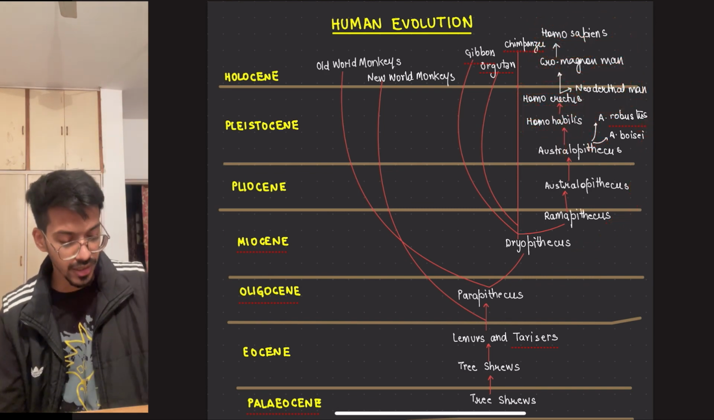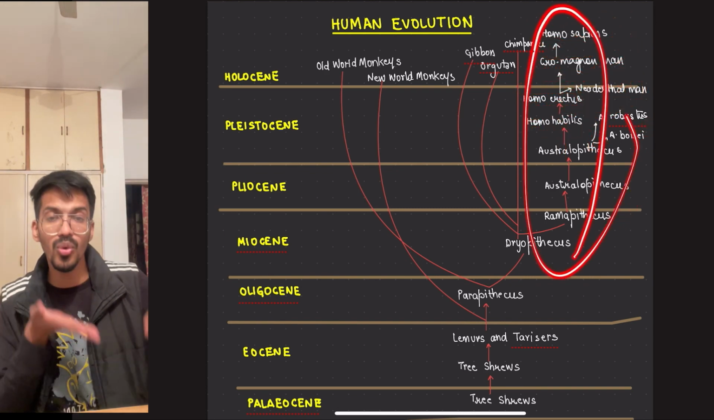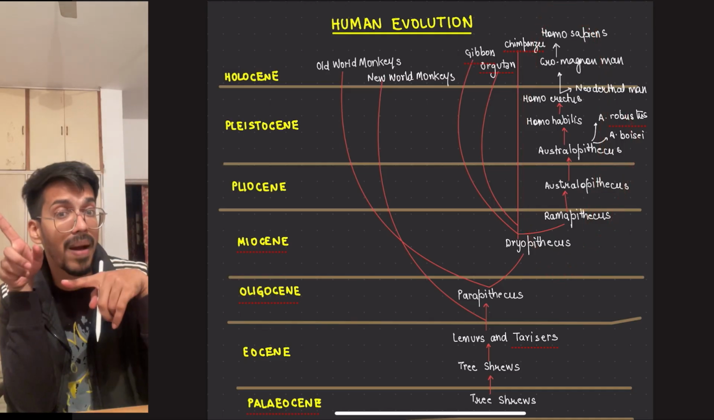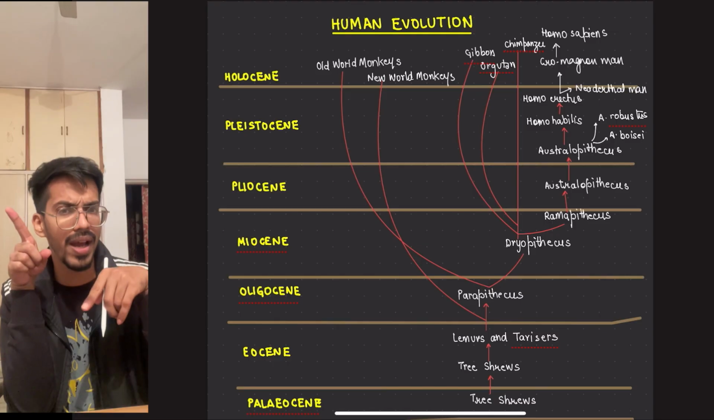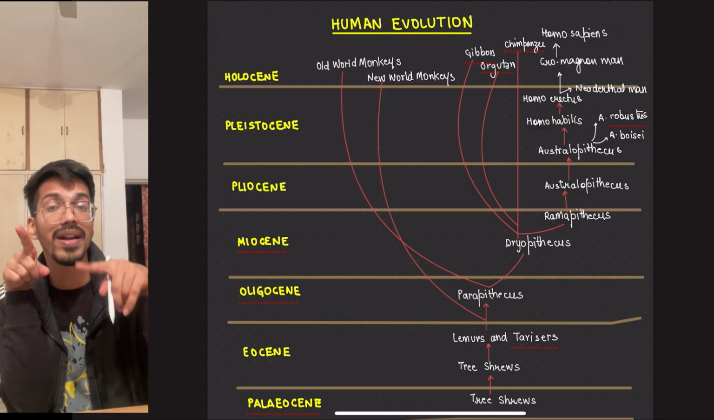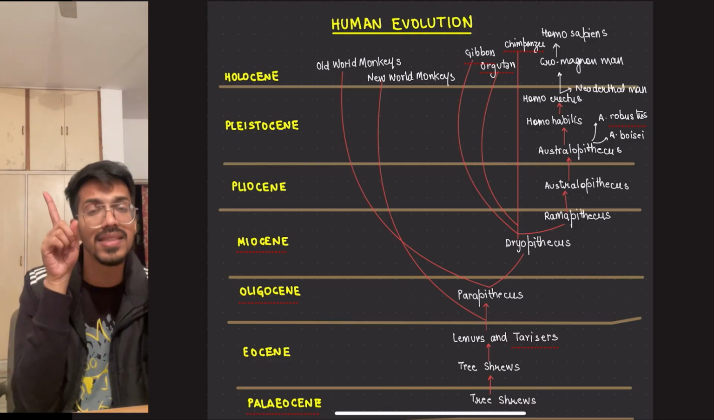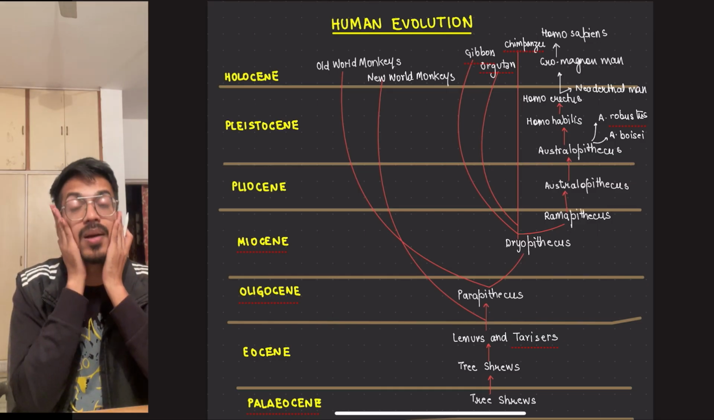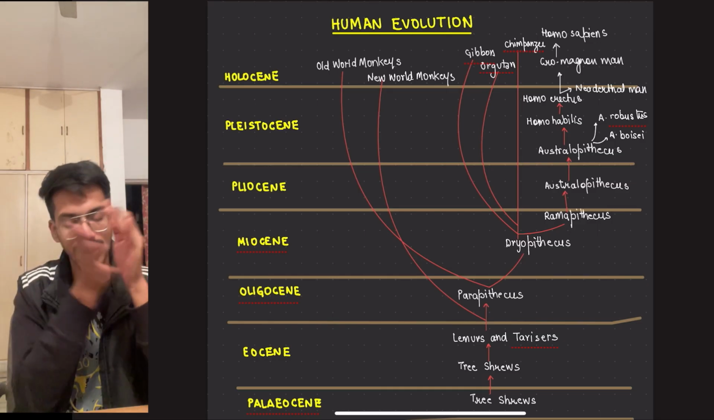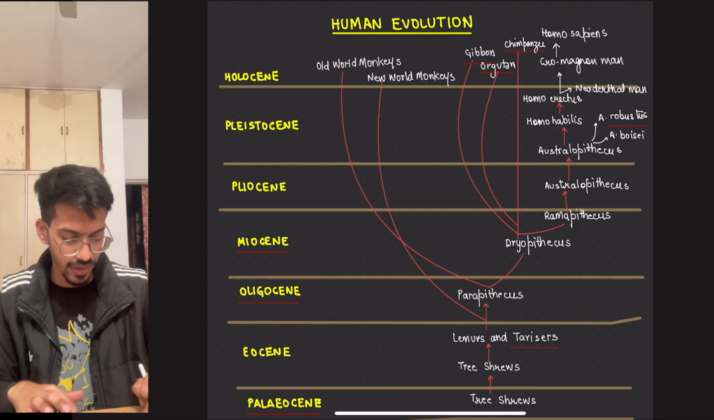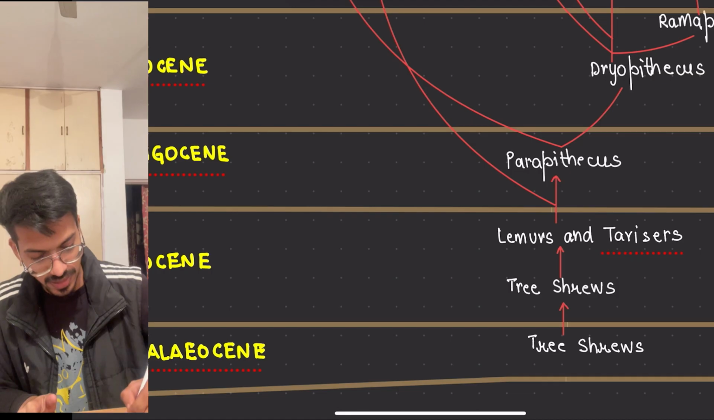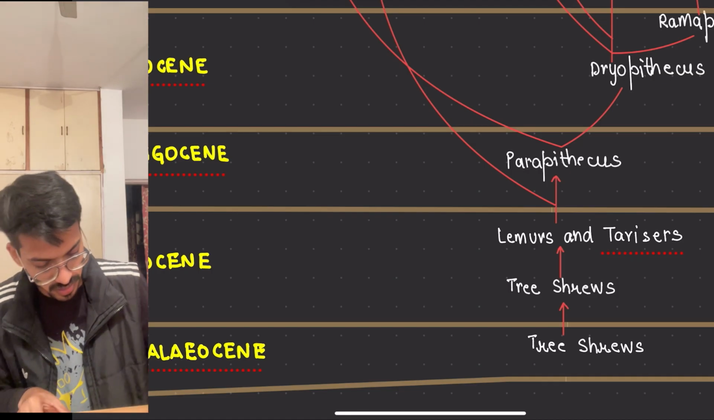Now the major question is how I will remember this whole big thing: Dryopithecus, Ramapithecus, Australopithecus, Homo habilis, Homo erectus, Cro-Magnon or Neanderthals, and Homo sapiens. You are a teacher, you have to mug it up. But how would I remember it as a student? So there is one trick for it.